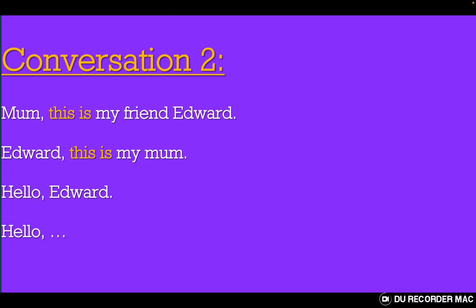Conversation 2. In conversation 2, we are going to use the expression this is. We use the expression this is when we want to introduce people to each other. For example, number 1: Mom, this is my friend Edward. Edward, this is my mom. Hello, Edward. Hello. So try to practice conversations by just changing mom and Edward.